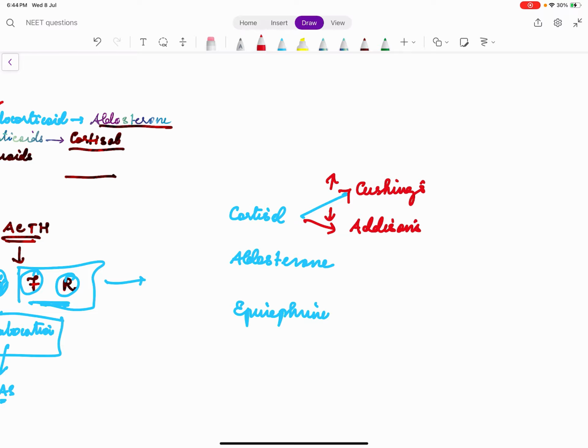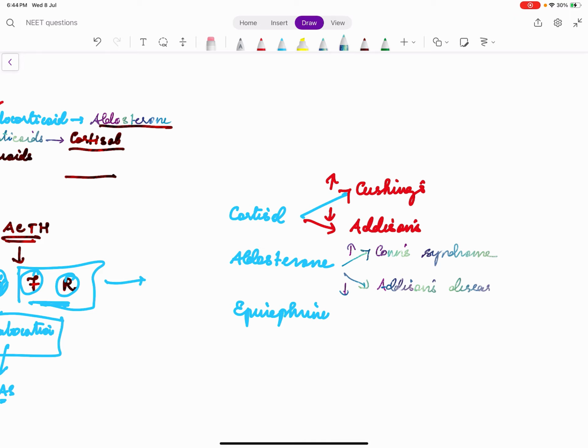Cortisol deficiency is Addison's disease. Similarly, aldosterone excess is called Conn's syndrome. Aldosterone deficiency is again Addison's.